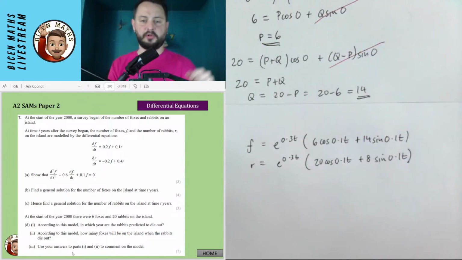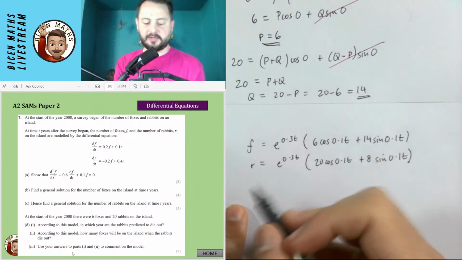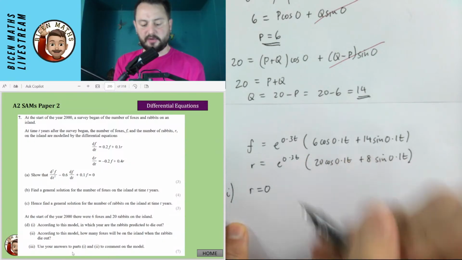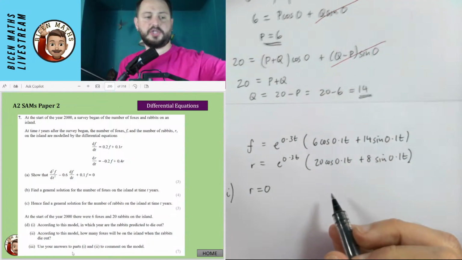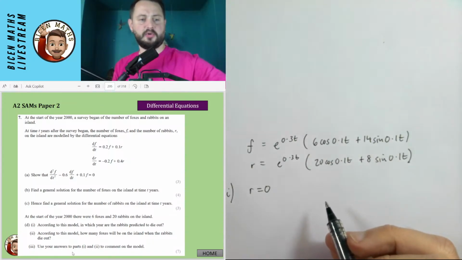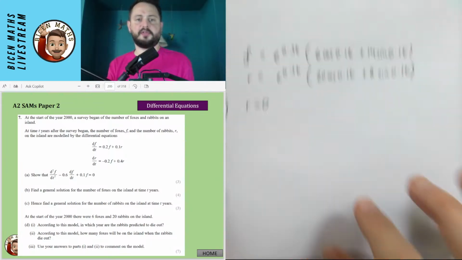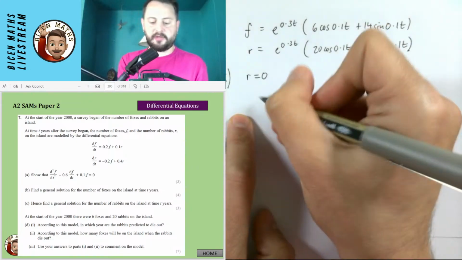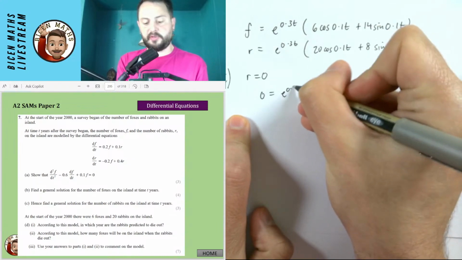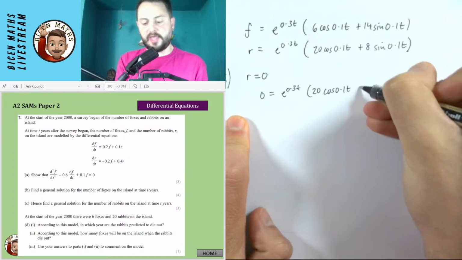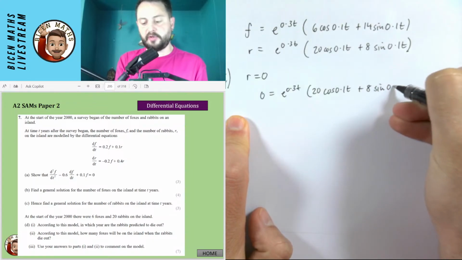So it says, according to the model, in which year are the rabbits likely to die out? So this is for part 1. The rabbits are going to be equal to 0. Let's give myself a bit more space on the page. I'm going to say that 0 is equal to e to the 0.3t, times 20 cos 0.1t plus 8 sine 0.1t.